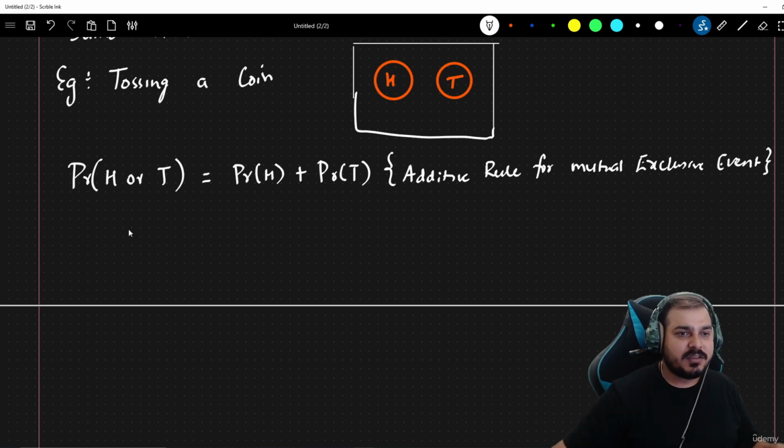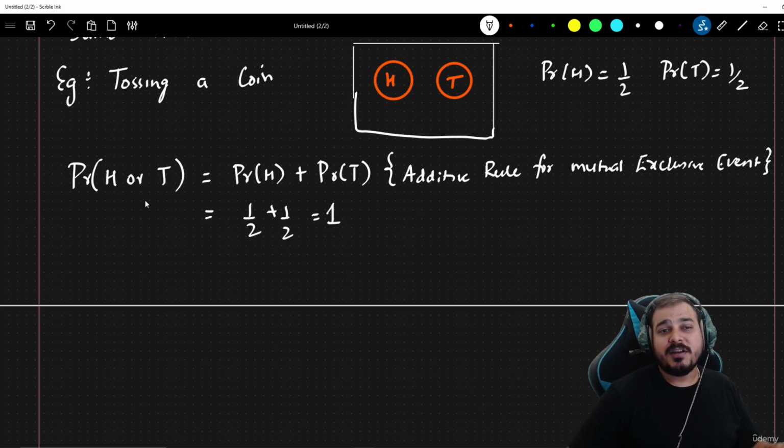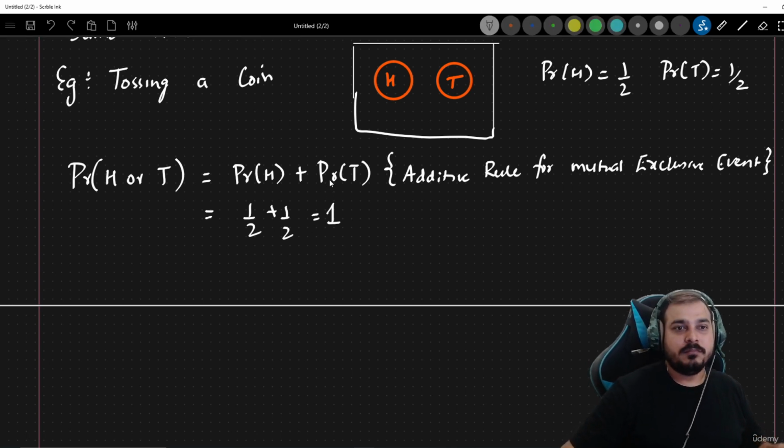Now you go and calculate what is the probability of H. So the probability of H is nothing but getting a head when you're tossing a coin, which is 1 by 2. Similarly, the probability of tail is nothing but 1 by 2. So when you add 1 by 2 plus 1 by 2, your answer will be 1. So what is the probability of getting a head or a tail in this kind of scenario? At that time, you will see that you apply an additive rule.